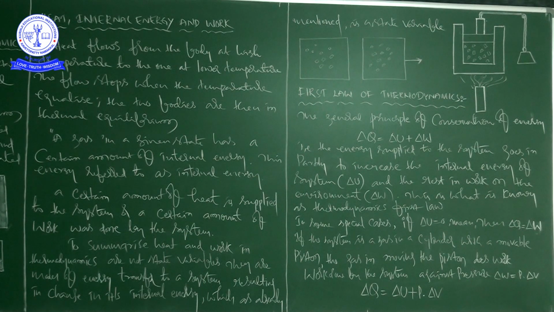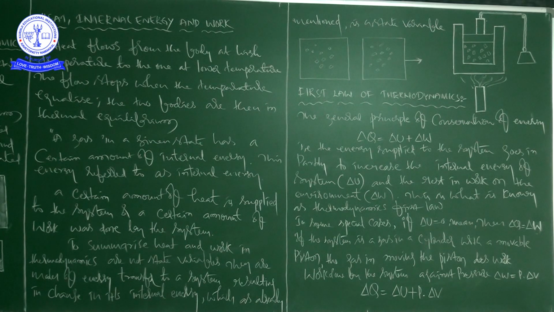Here I will tell you a small example, an application to daily life. Suppose we consider the change in internal energy for 1 gram of water when it goes from liquid to vapor phase. The measured latent heat of water, which we already discussed in our previous chapter, is 2256 joule per gram. That is, for 1 gram of water, delta Q is equal to 2256 joule. At atmospheric pressure, 1 gram of water has a volume of 1 centimeter cubed in liquid phase and 1671 centimeter cubed in vapor phase.